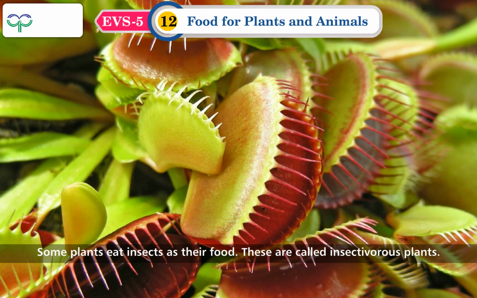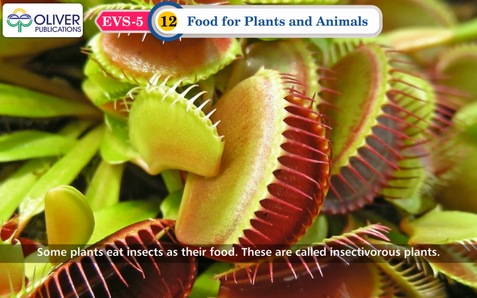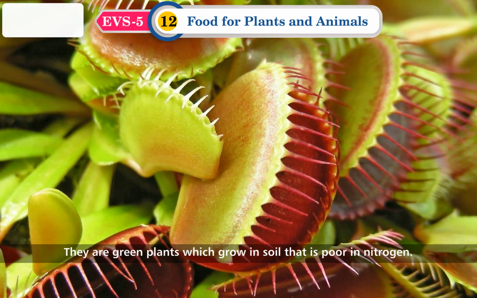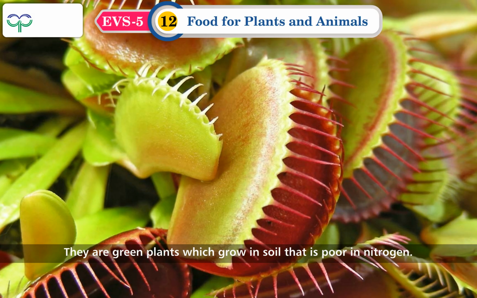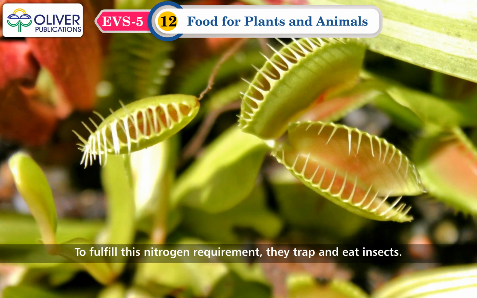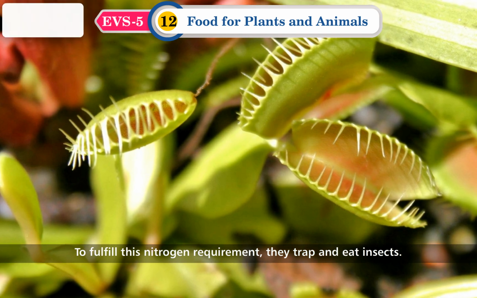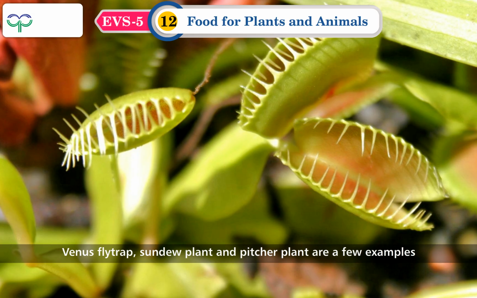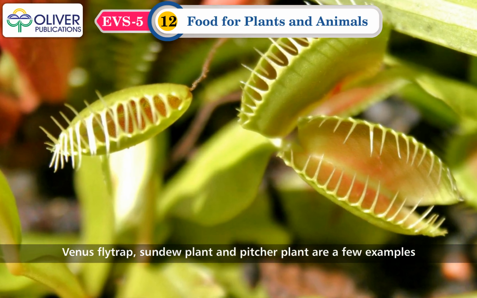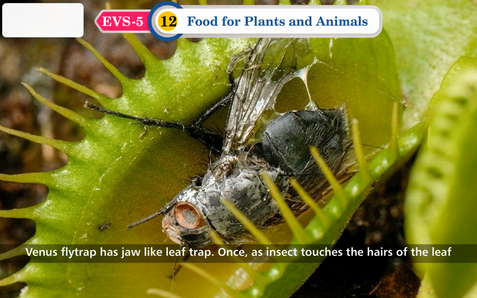Insectivorous plants. Some plants eat insects as their food. These are called insectivorous plants. They are green plants which grow in soil that is poor in nitrogen. To fulfill this nitrogen requirement, they trap and eat insects. Venus flytrap, sundew plant, and pitcher plant are a few examples of insectivorous plants.